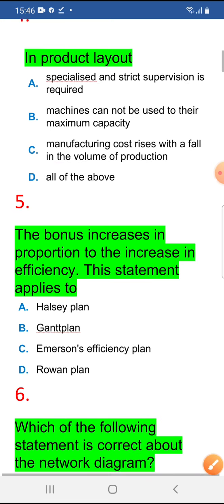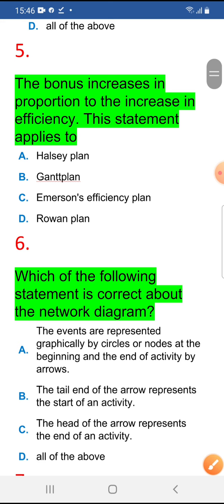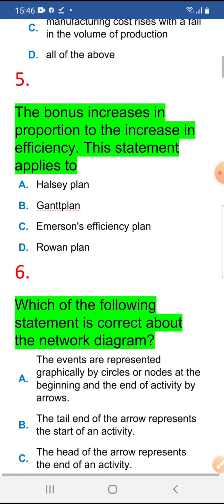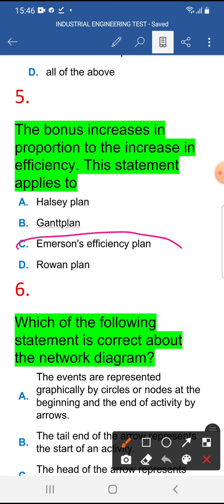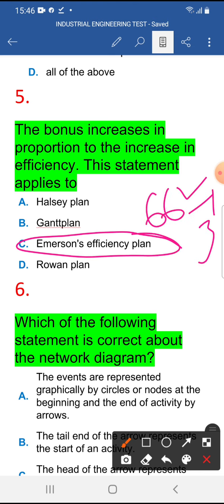Next: the bonus increases in proportion to the increase in efficiency. This statement applies to the Emerson efficiency plan. The Emerson efficiency plan is 66 2/3. When you reach this percentage of performance, after that, as your percentage increases, you get the bonus. So the fifth is C.